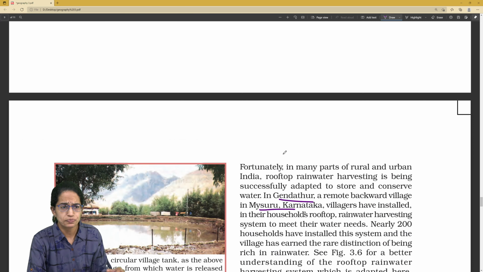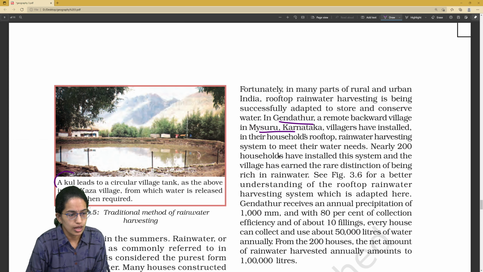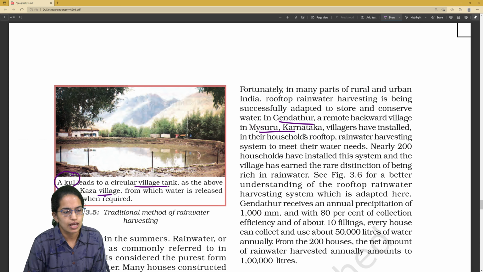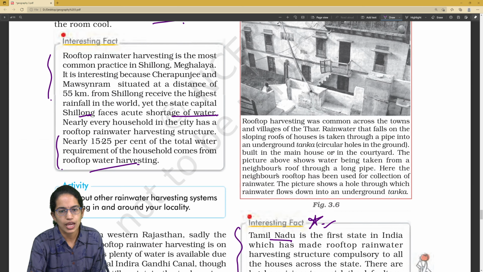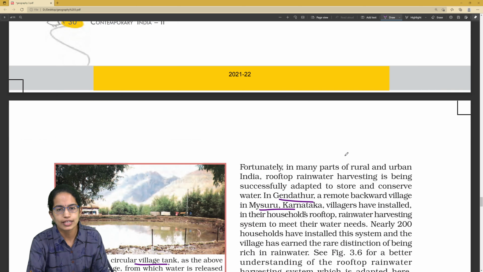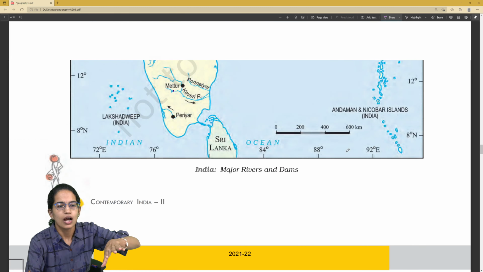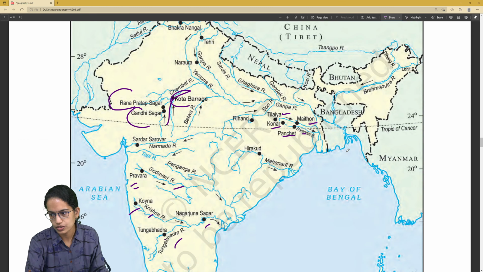Again, from picture based studies, we have what is Kul, an important question. So Kul is a circular village tank, and this is an example of Spiti village where the water is conserved. Similarly we have the example of rooftop water harvesting systems which is given, and then the underground tank, the map location which talks about the various important dams across India.